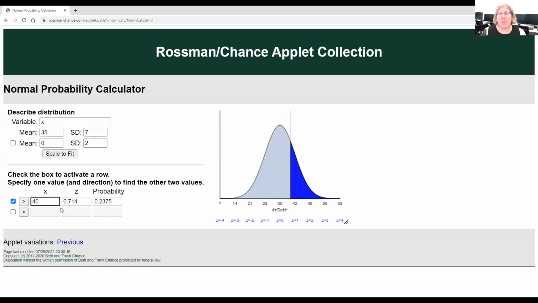Now we're interested in the probability that the average interview length for 9 people is 40 minutes or more. The only thing I need to change, because we're still dealing with 40 minutes or more, is the standard deviation. I'll change that to 2.33 and scale to fit. That probability is 0.0159, or about 1.5% of the time that the average interview for all 9 of those people will exceed 40 minutes.